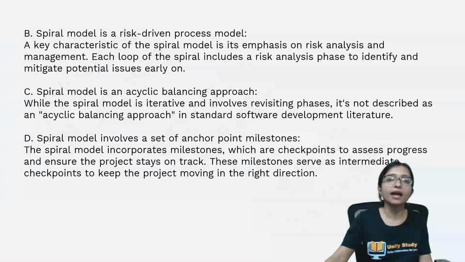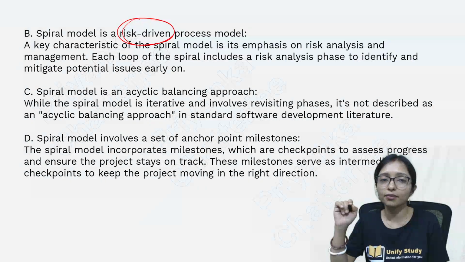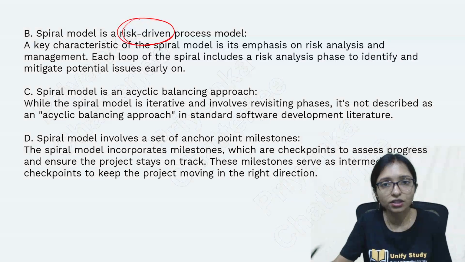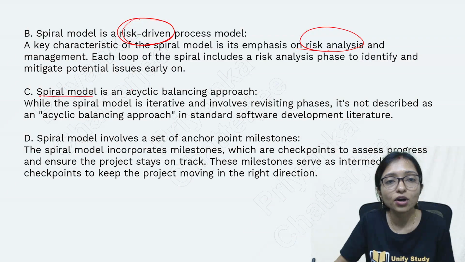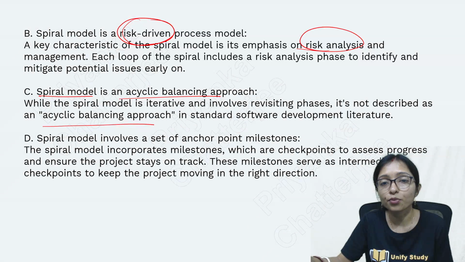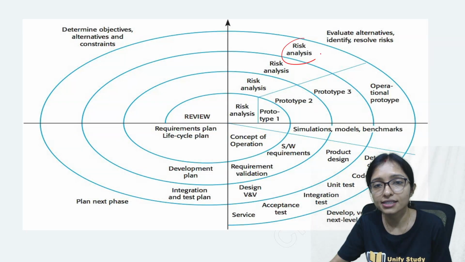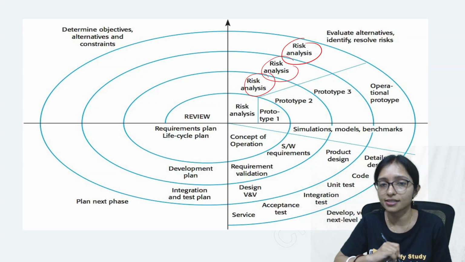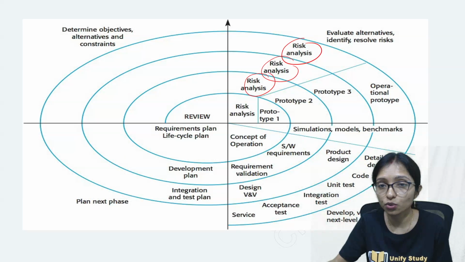Always remember: spiral model, risk driven model. This is the main keyword of the spiral model. It is always focusing on the risk. Risk analysis is the main keyword. Spiral model is a cyclic balancing approach, and why it is cyclic balancing, I am coming to here. You can see that there is risk analysis in every phase. It is the combination of the waterfall model and the prototype model together.